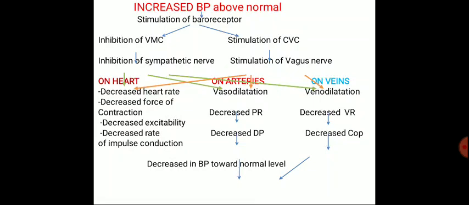On the heart, it decreases the chronotropic, inotropic and bathmotropic effects; all the effects are decreased. On the arteries, it causes vasodilatation, decreased peripheral resistance and decreased blood pressure. On veins, it causes venodilatation, decreased venous return and decreased cardiac output, so the blood pressure decreases toward the normal level.